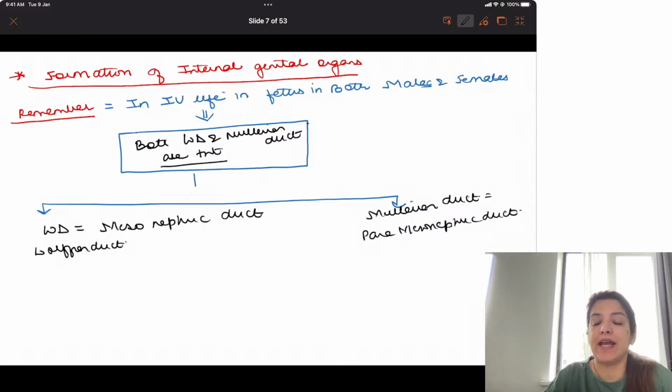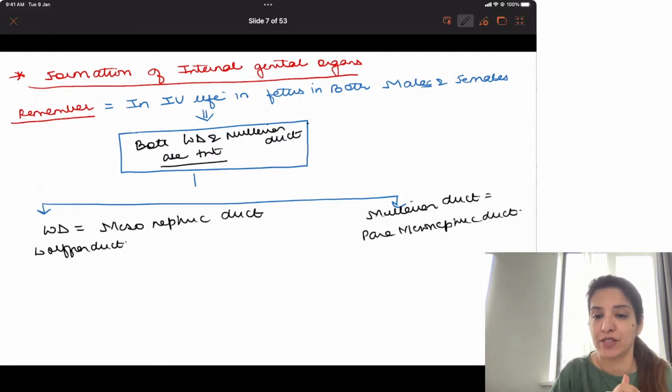So M and M are not together. Wolffian duct is called mesonephric duct. Mullerian duct is called paramesonephric duct. Mullerian is not mesonephric. M and M are not together. So whether it's a male fetus or a female fetus, in early intrauterine life, both these ducts will be present.